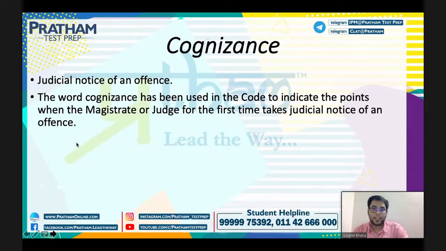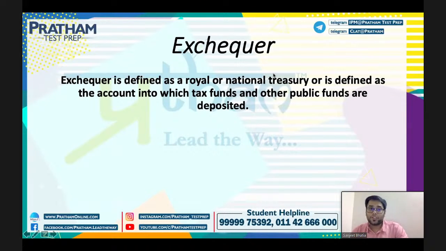Now coming to the next term, that is exchequer. Exchequer is defined as the royal or the national treasury, or as the account in which the tax funds and other public funds are deposited. तो जितना पैसा यहाँ पे बचता है हमारे टैक्सेस वगैरह से, वो सब एक्सचेकर में भी डिपॉजिट होता है. So exchequer is the national treasury, defined as the account into which the tax funds or any other public funds are deposited. ठीक है जी. So that is also there.